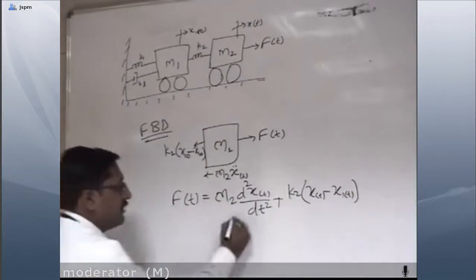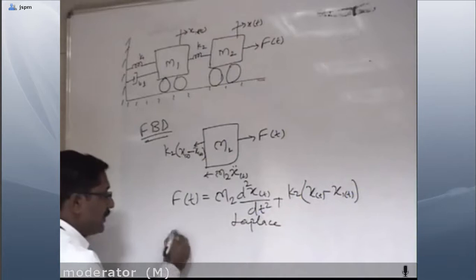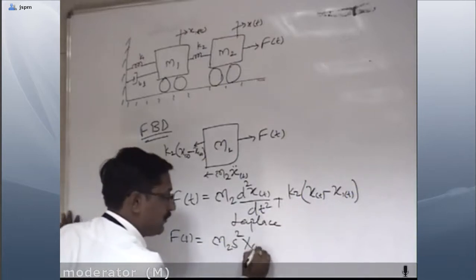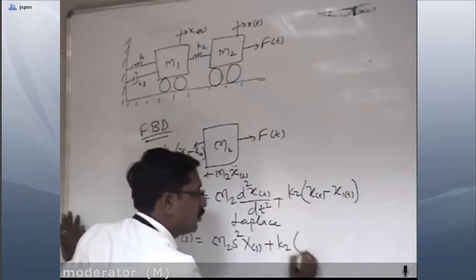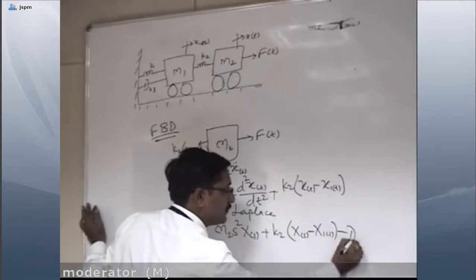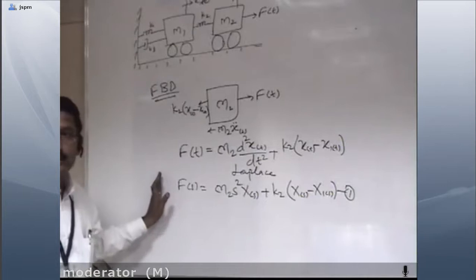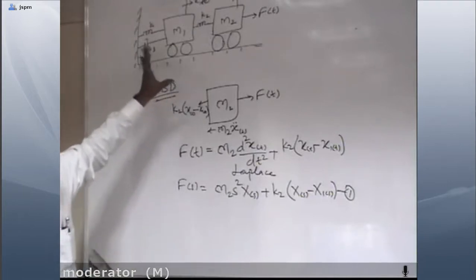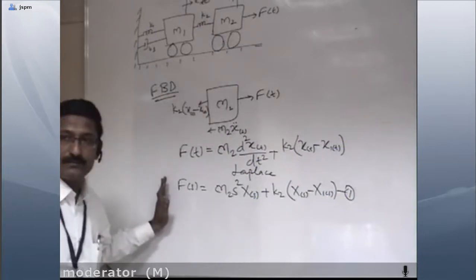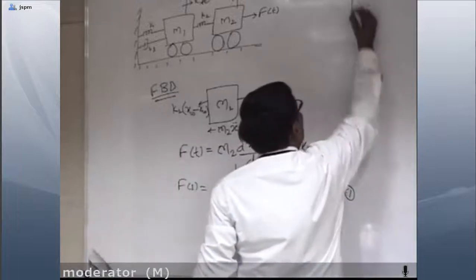Okay. Now take the Laplace transform of this equation. So here F of s is equal to M2 s square X of s plus K2 times X of s minus X1 of s. Suppose this is your equation number 1. So the first part is over, because first of all we are preparing the mathematical model for this one; for the first mass, this is the equation. Now we'll go with the second model, that is mass M1.